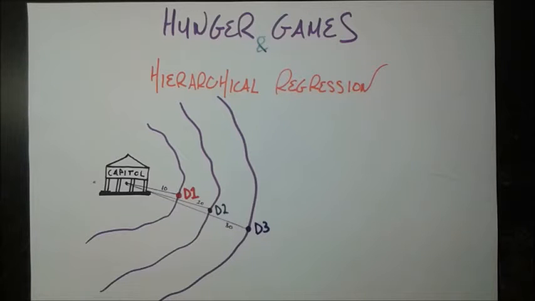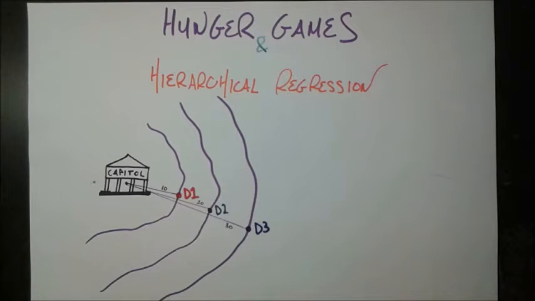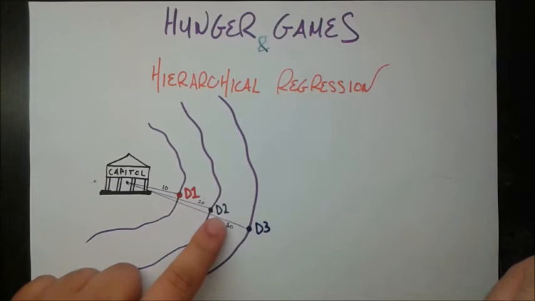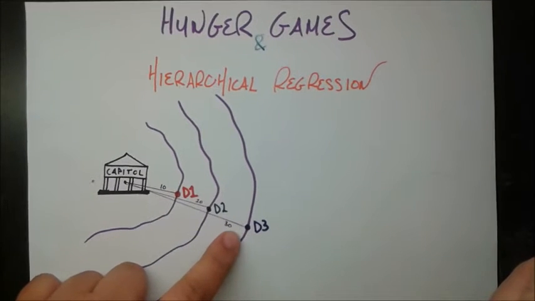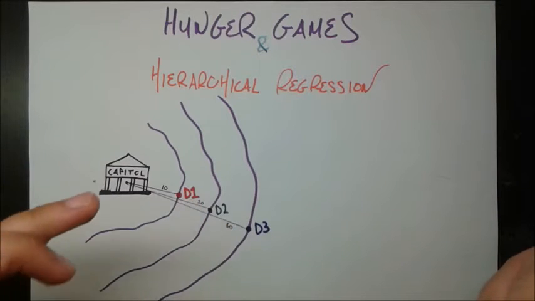In the dystopian future world of the Hunger Games, the nefarious Capital provides rations of food to the various districts that surround it. Now, the farther a district is from the Capital, the fewer rations of food it gets, and the more poverty there is in that district. Let's say for simplicity right now, there are only 3 districts, District 1, District 2, and District 3, which are at a distance of 10 miles, 20 miles, and 30 miles respectively from the Capital.